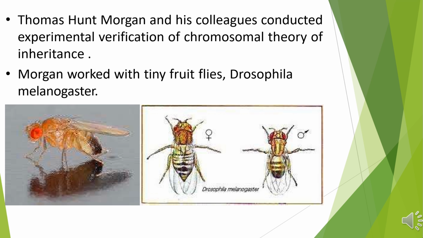The flies can be reared inside bottles having yeast culture or synthetic medium containing cream of wheat, molasses, agar, etc. A new generation can be raised within 2 weeks, with a single mating producing hundreds of individuals. The animals can be temporarily inactivated with the help of ether and examined by hand lens or dissecting microscope. The female is distinguishable from the male by its larger size and ovipositor at the rear end. You can watch in the diagram, the female is larger in size than the male, and it has an ovipositor.